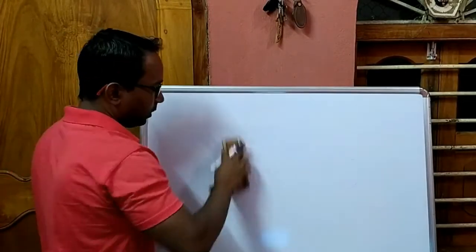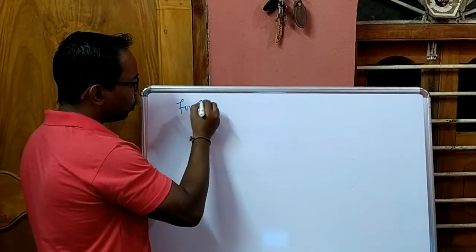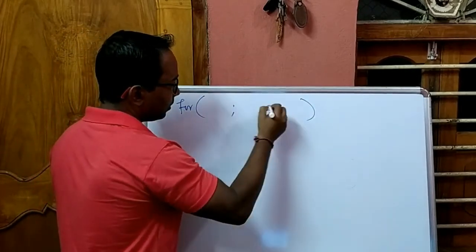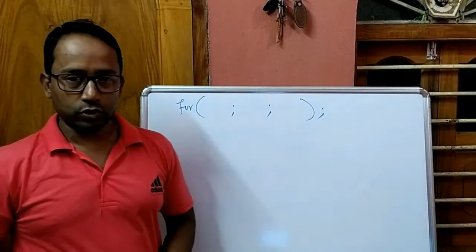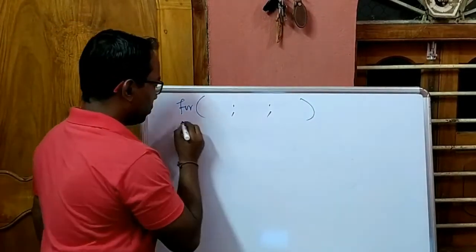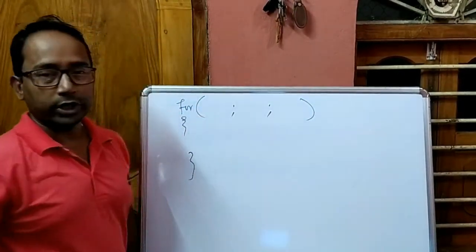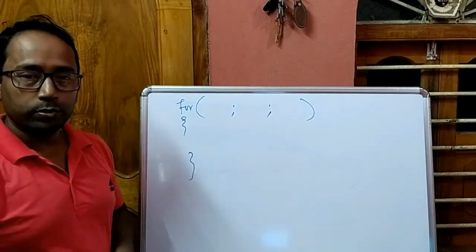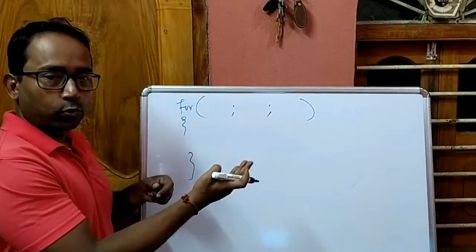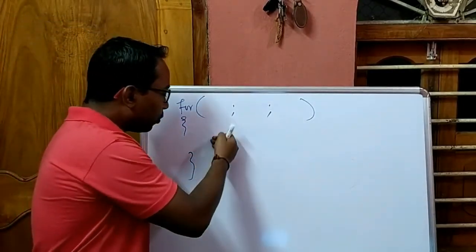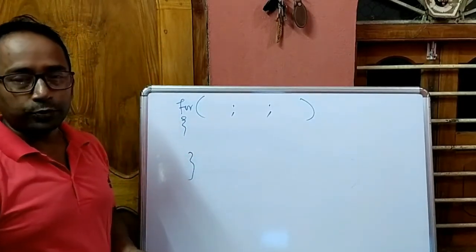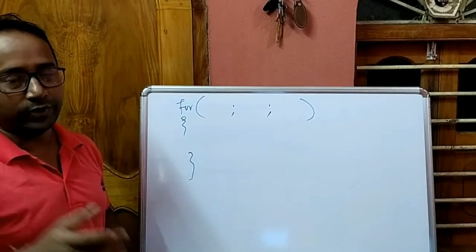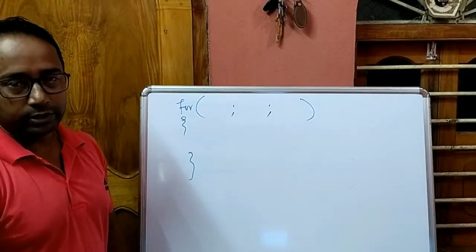Clear? Now another type of loop is there which is called null loop, which ends with a semicolon, or the loop without any body. So this is a null loop. It means the loop will execute more than one time, but the loop body is not there, that means nothing will happen. This type of loop is only used to update the value of a variable or to reach a certain point.